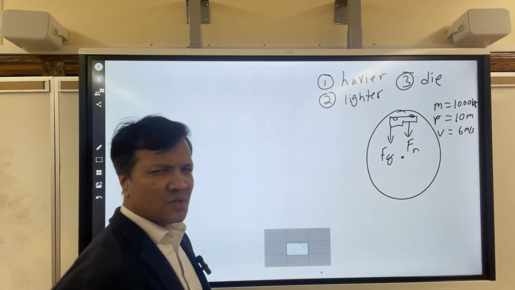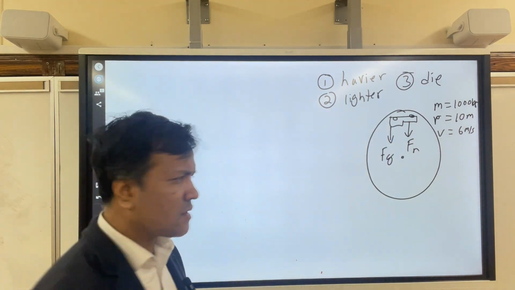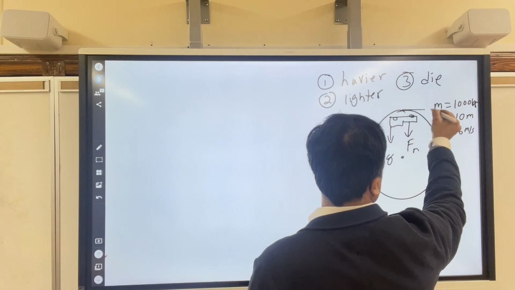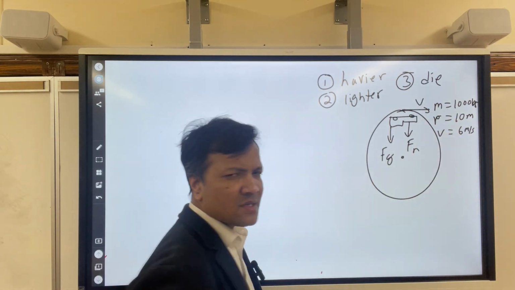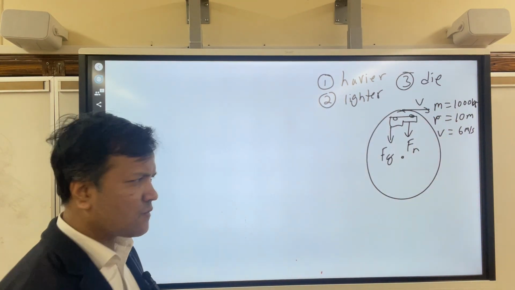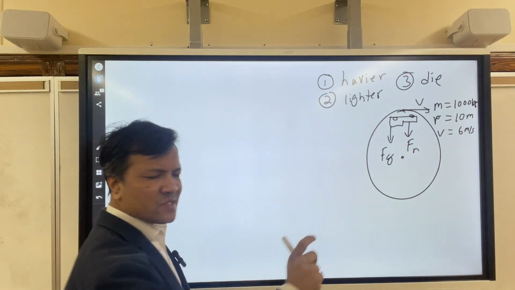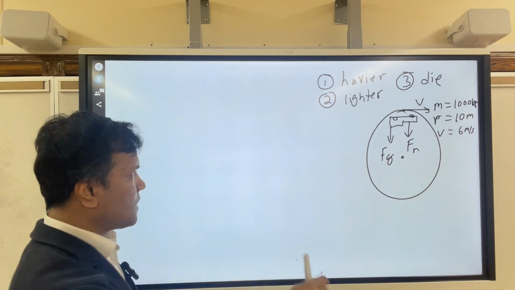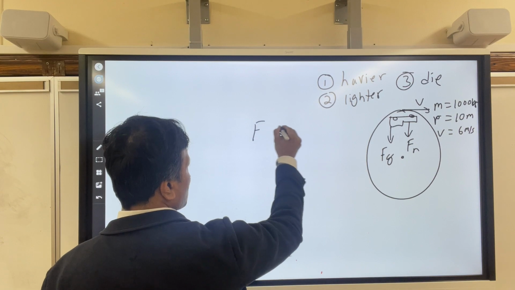So what should keep this one from falling? Velocity, right? How big the velocity has to be so it doesn't fall. That's what we're going to find. Okay, so we always start our conversation with Newton's second law. F equals ma.